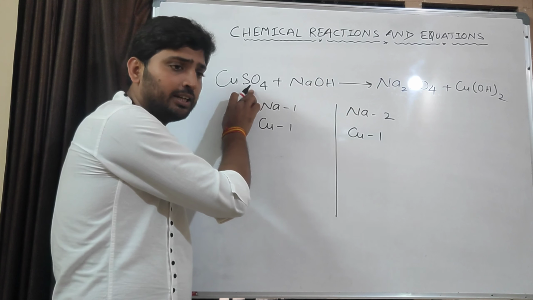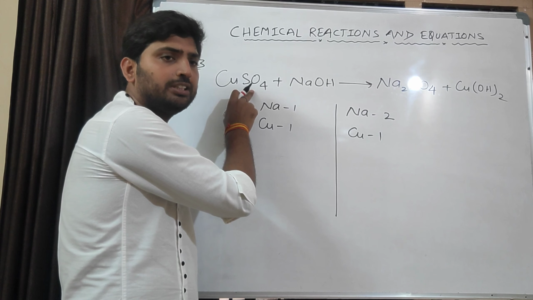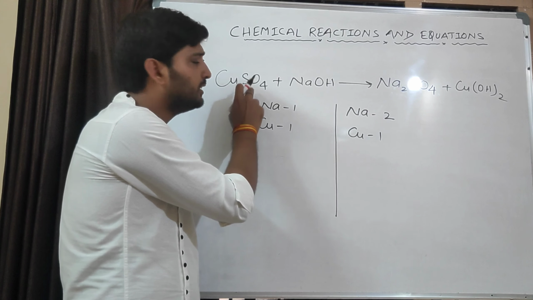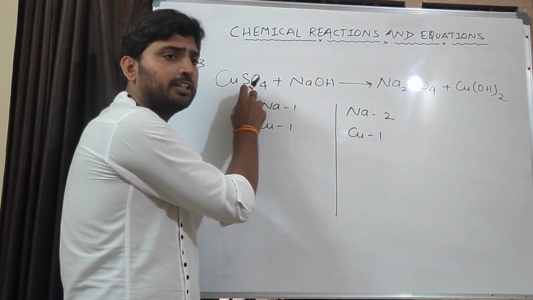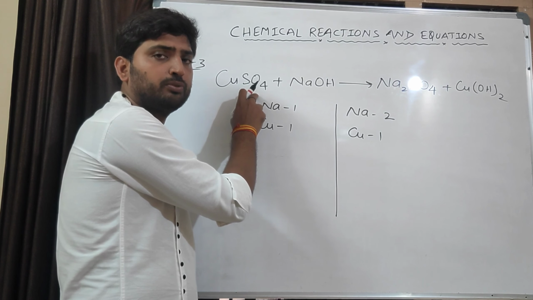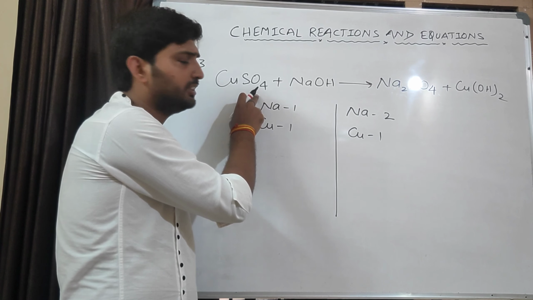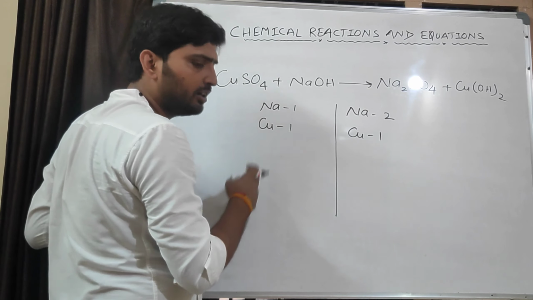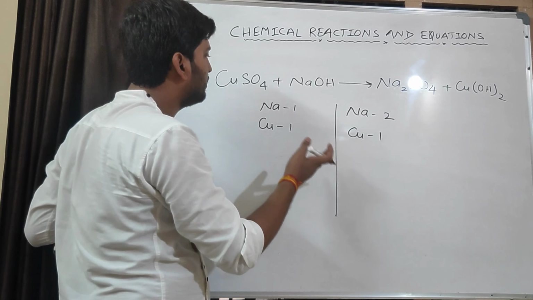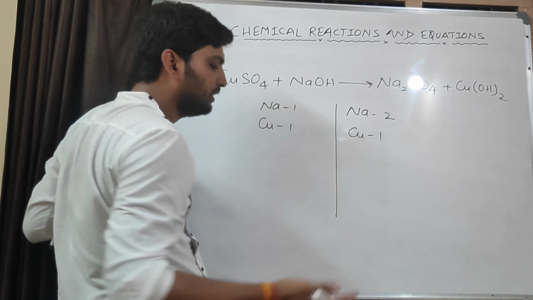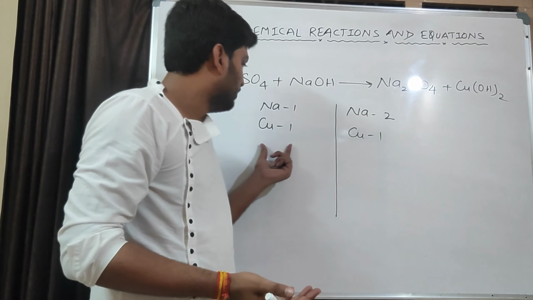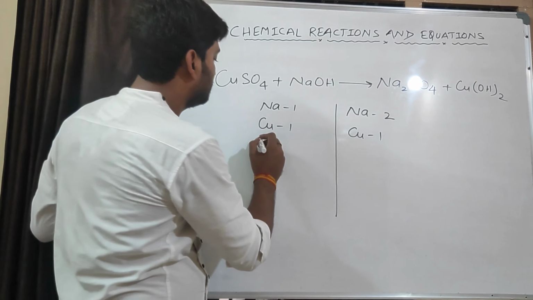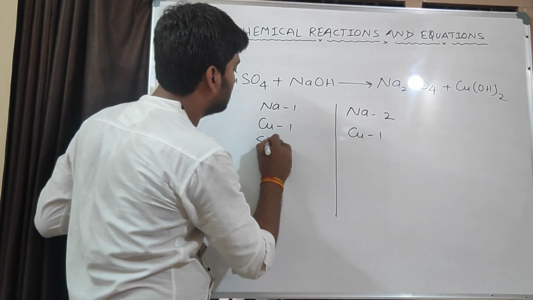Why are we taking SO4 as single? Because we know this is a polyatomic ion. Sulfate, SO4, valency minus 2. This is a polyatomic ion. I will explain it in the last class. So we will take it together. You can take it together or you can divide it also, into sulfur and oxygen. I will explain by both methods. First I am taking it in combined state.